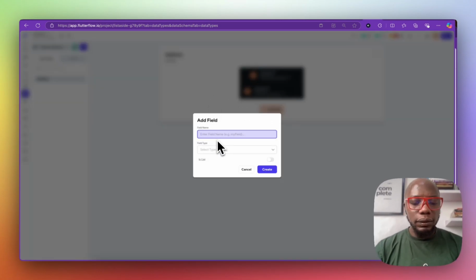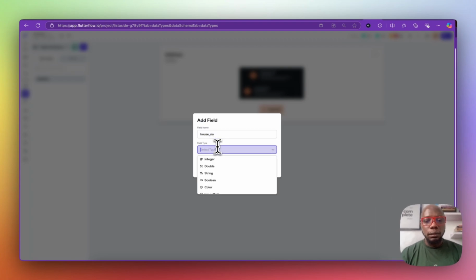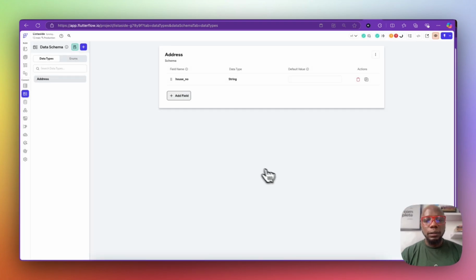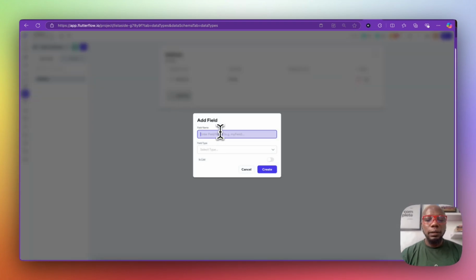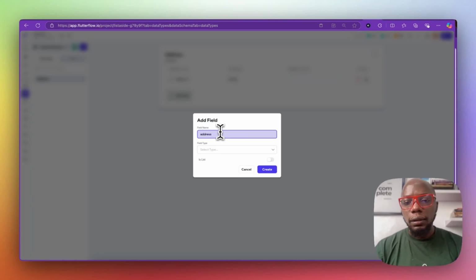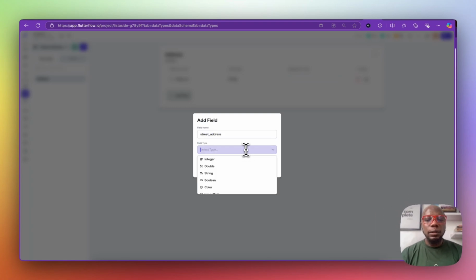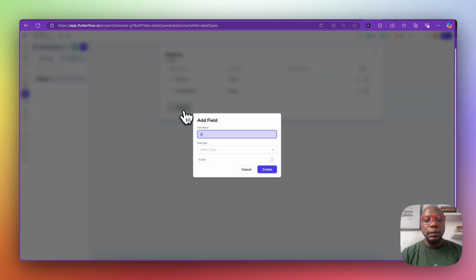the first thing we're going to add is house number, and that's going to be a string. Then the next one we're going to add is street address, and this is going to be a string. And next we're going to have city, and this is going to be a string.